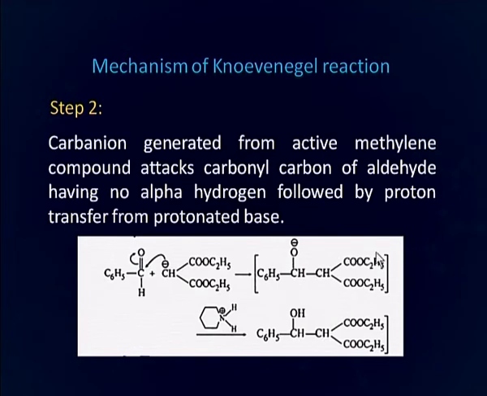In the second step, the carbanion generated from the active methylene compound attacks the carbonyl carbon of the aldehyde having no alpha hydrogen, followed by proton transfer from the protonated base. You can see here this is benzaldehyde, which does not have any alpha hydrogen, attacked by the carbanion generated from the active methylene compound, and in the next step the proton is transferred to this alkoxide by the protonated base.